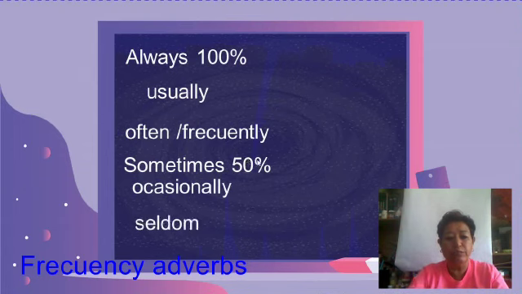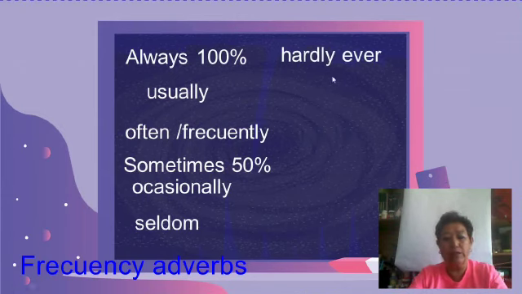After this, we have occasionally and seldom. They are also pretty similar. That means that this action is done approximately 40% of the time, okay? We do the action but not a lot. And after this we have hardly ever and rarely.